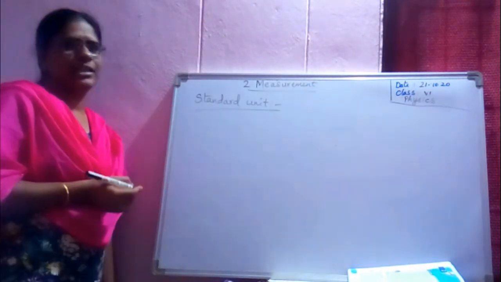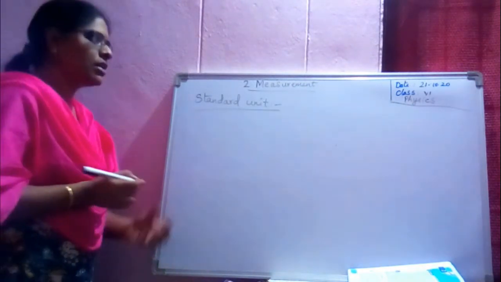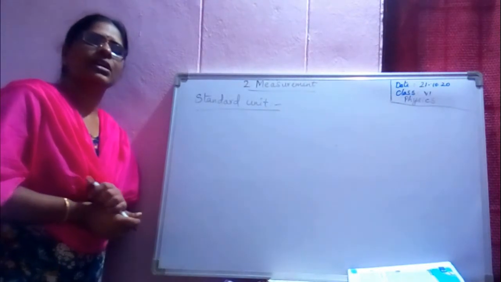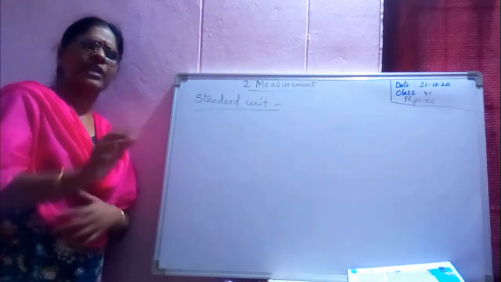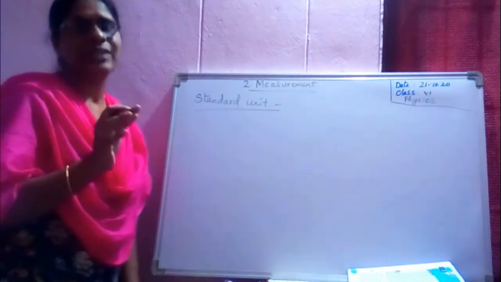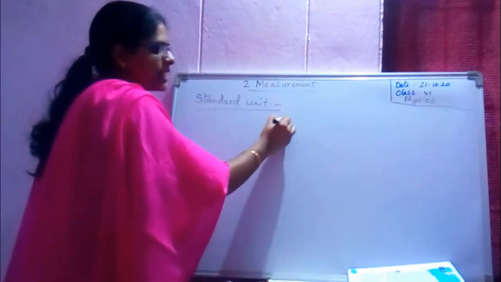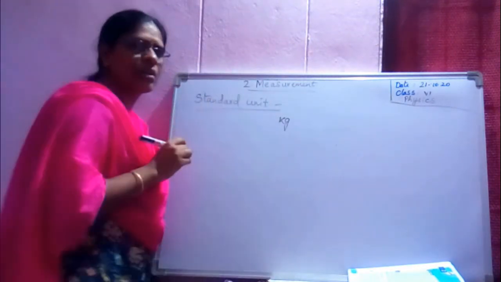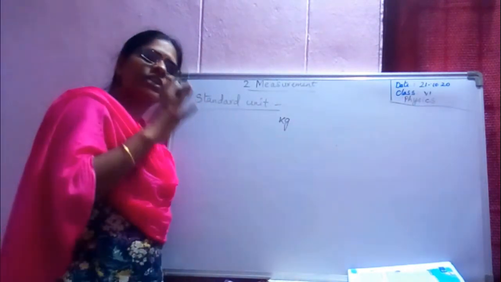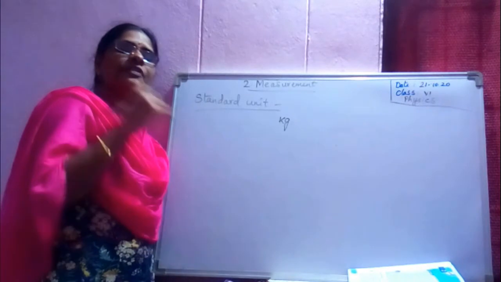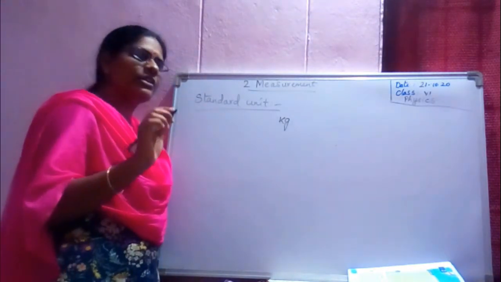Such units are called standard units. If I am measuring mass in the MKS system, everywhere in the world, everyone should measure that unit of mass in MKS as kilogram only. Hence, standard units are those units which are valid everywhere in the world.